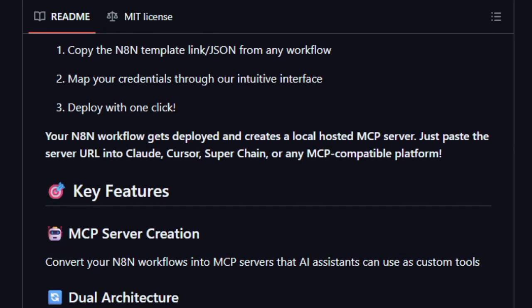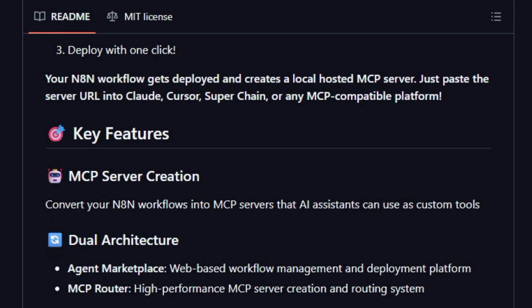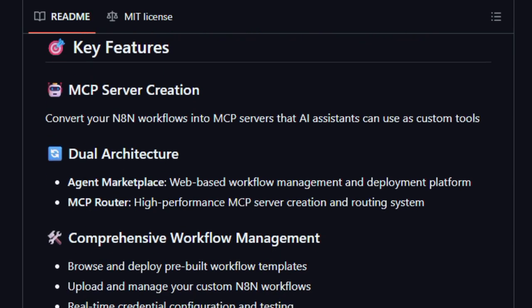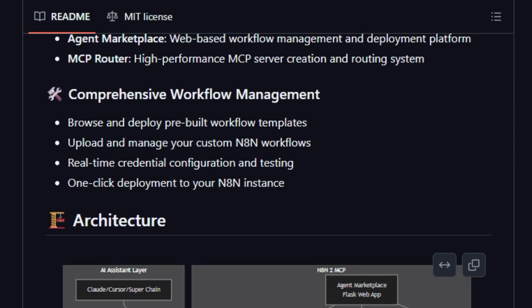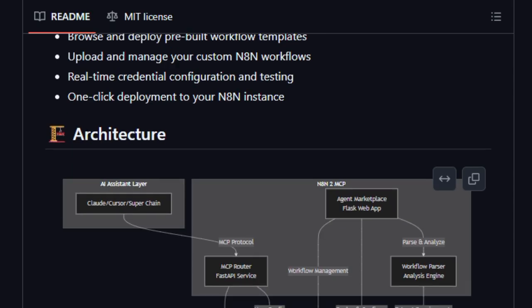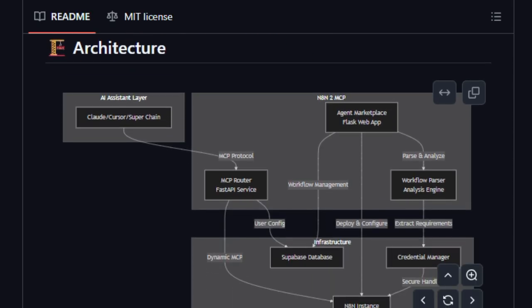What makes it unique is the smoothness of that conversion. Instead of having to build custom interfaces or glue code, you take your N8N workflow as a template or JSON, and N8N2 MCP handles parsing, credential mapping, and exposes it as a working AI tool with minimal friction. You no longer need separate microservices or manual API wrappers. The workflow you design visually becomes callable logic under the cover.